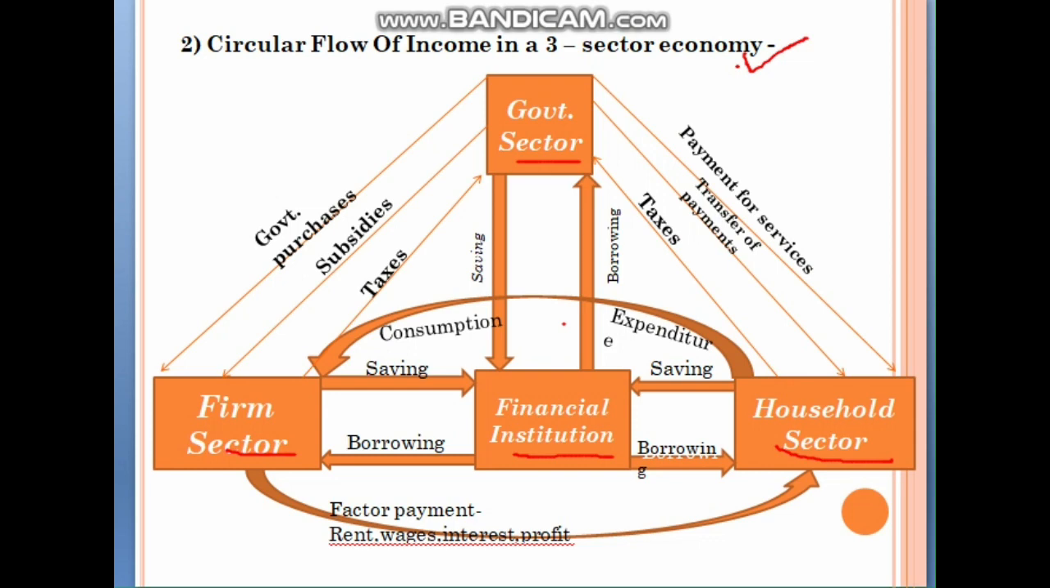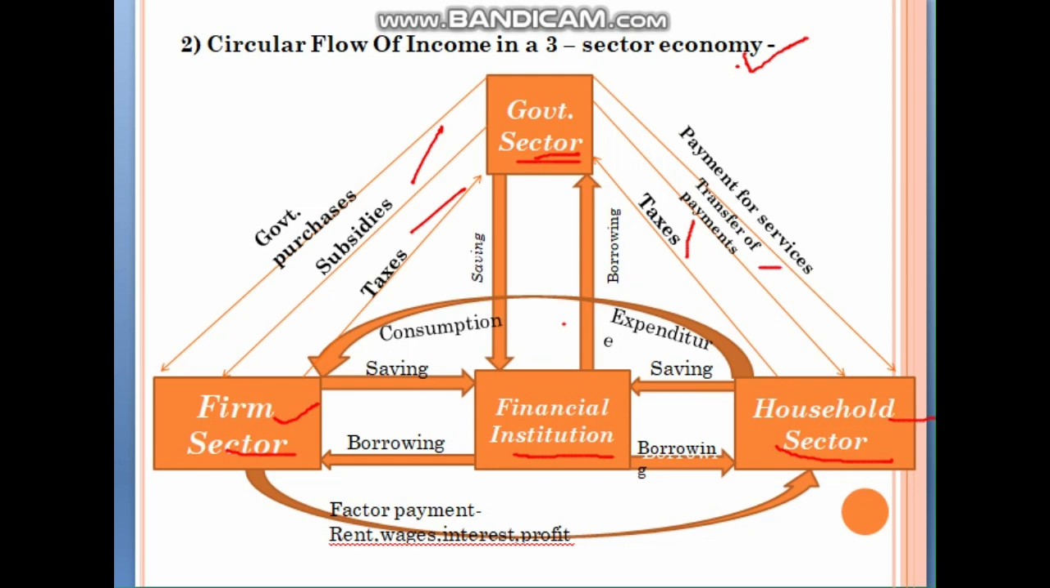Let's see what is added. Added is the government sector. First we see its relationship with the financial institution. It is the same as that of the firm sector and household sector. The government sector also saves in financial institutions and borrows from them. Now, both the firm sector and household sector pay taxes to the government sector, and the government in return pays subsidies to the firm sector and transfer payments to the household sector.